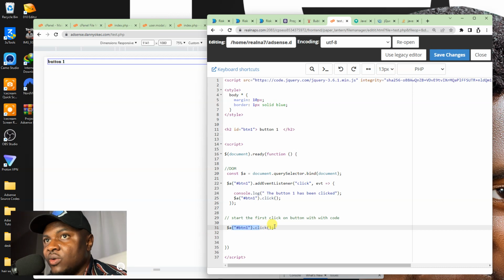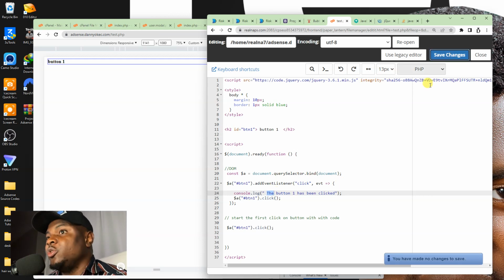So at the beginning I started this whole process by saying I want to click on this button 1. So this one actually clicked on it, right? So button 1 dot click clicked on this button with JavaScript code, and while it was clicked, the button 1 has been clicked was echoed. Now you'll be expecting this button 1 to be clicked again. So while this one is being clicked again, it will come and say this button 1 has been clicked. It will click again, this button 1 has been clicked, click again, this button 1 has been clicked. It's basically going to be in an infinite loop, just the same way it was with those functions.